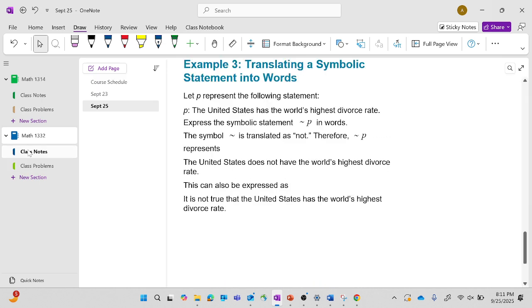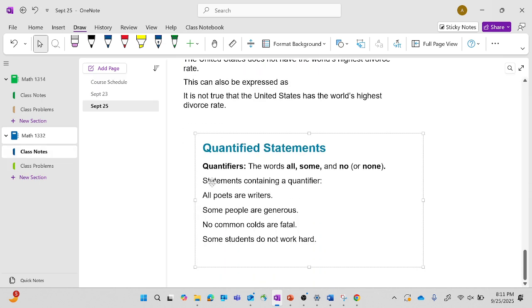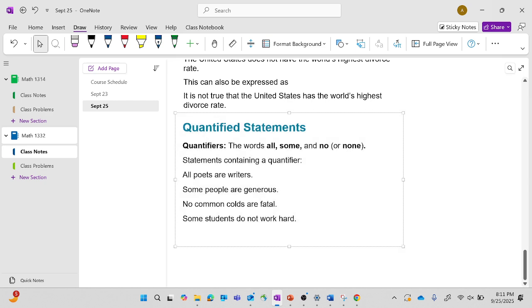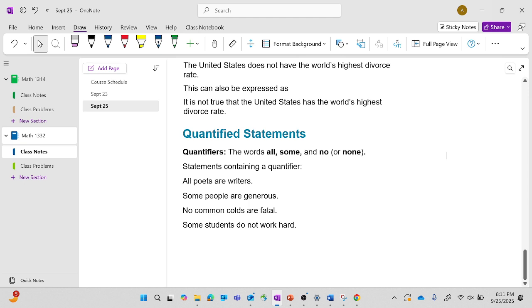Now, quantified statements. So quantifiers, the words all, some, or no, or none, are quantifiers. All poets are writers. Some poets are generous. No common colds are fatal. Some students do not work hard. So these are not just definitive statements anymore. Now they're putting quantifiers: all of them, some of them, none of them, right? And these are important words in math, especially when we start actually putting math into this, because we have special symbols to talk about all, some, or none, right?